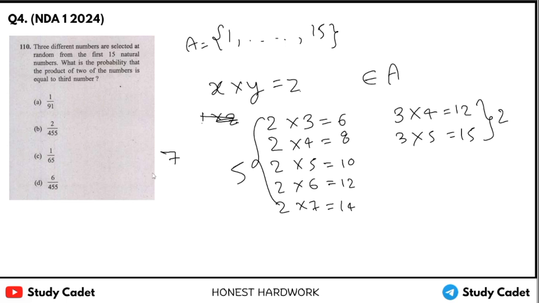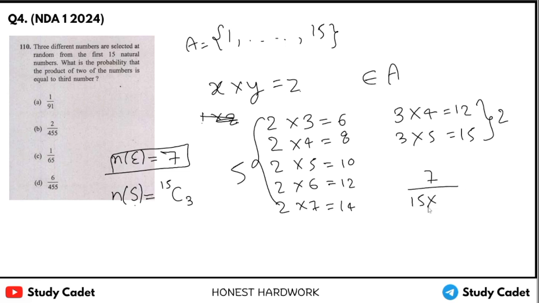And what will be the cardinality of sample space? Cardinality of event equal to 7, we have known that. Now sample space, that will be 15C3, right? We need to choose 3. So it will be simply 7 upon 15C3, that means 15, 14 into 13 over 3 factorial.